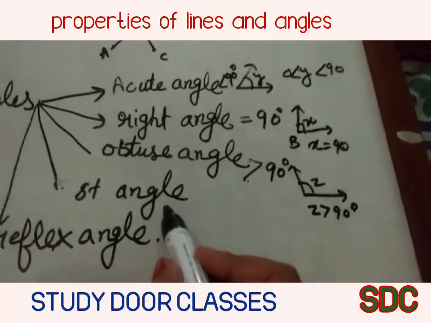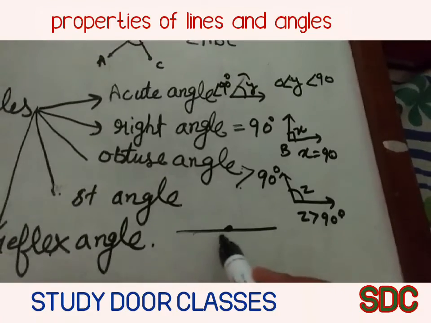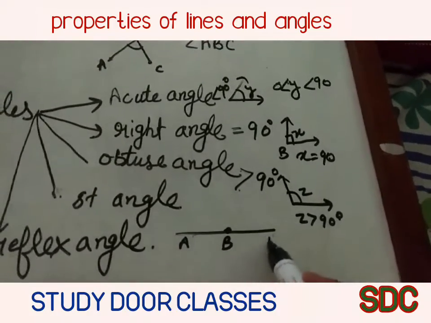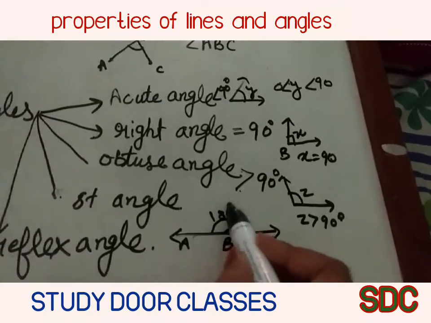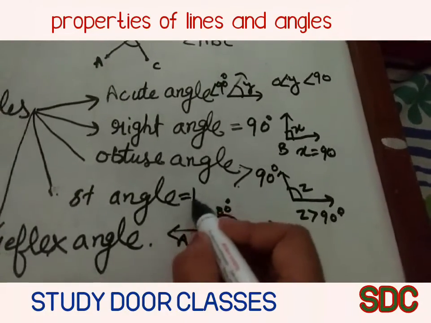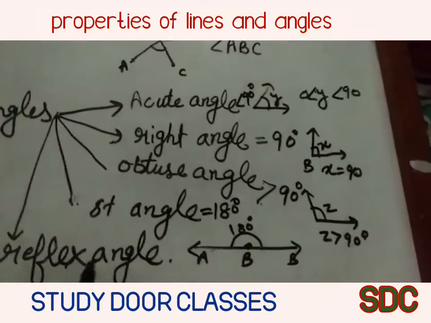Now the turn of the straight angle. A straight angle is on a straight line. We have a straight line ABC. Here the angle becomes 180 degrees. So a straight angle is equal to 180 degrees.